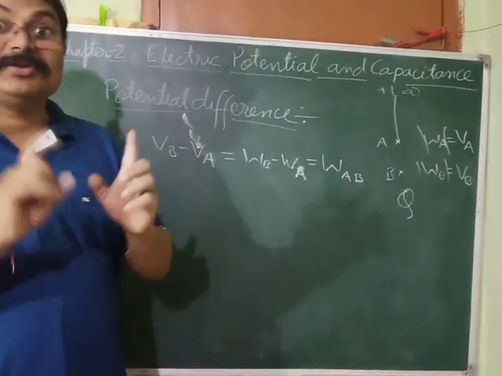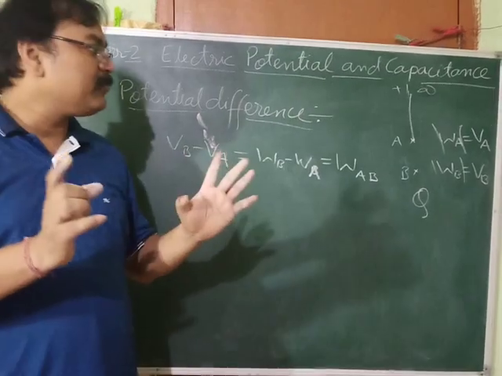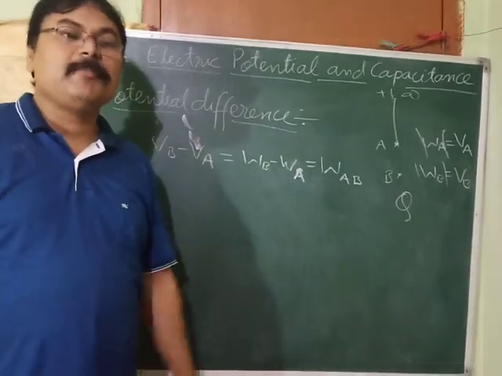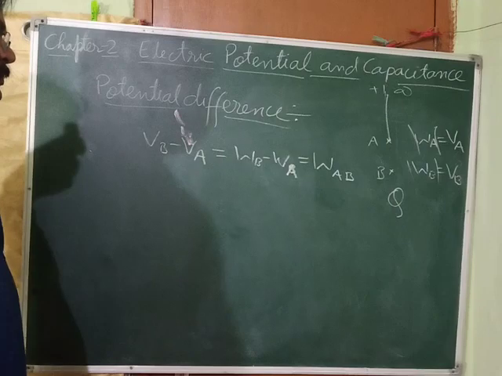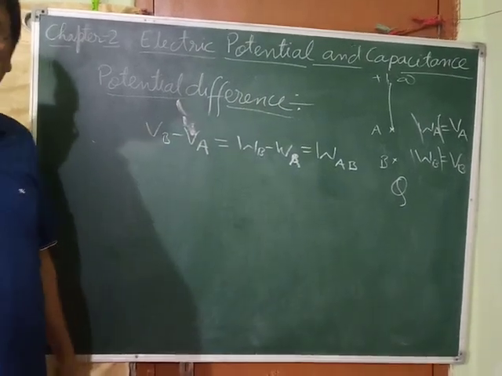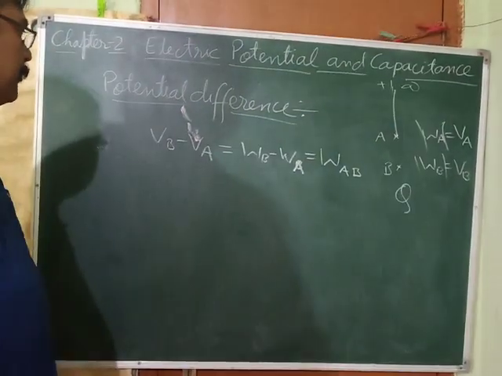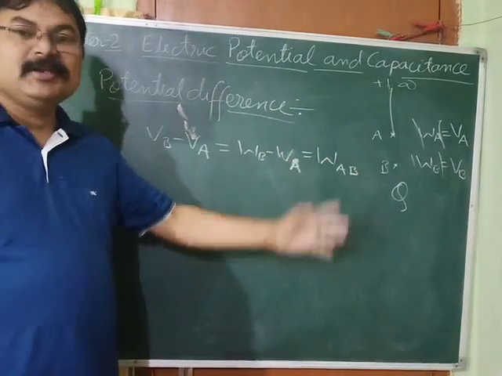There should not be any acceleration. So whatever work you are doing, that is equal to the potential difference between those 2 points. So I think you got it. Very nice. So that is your potential difference.